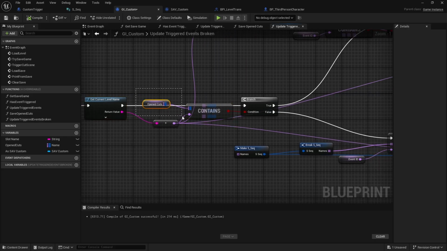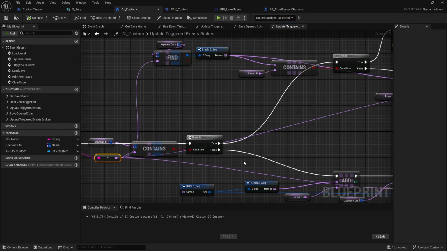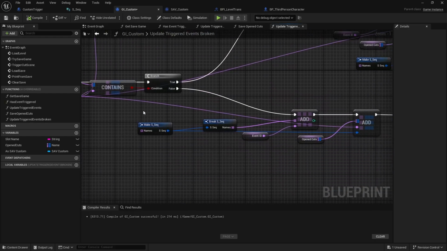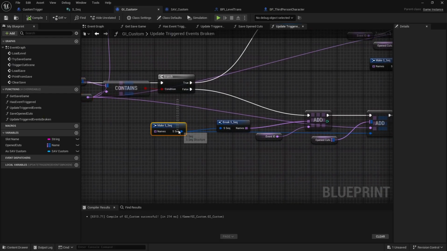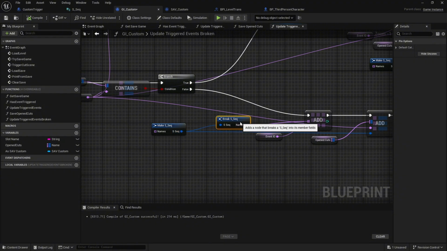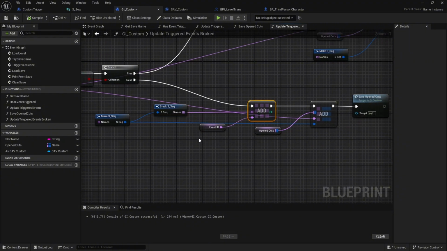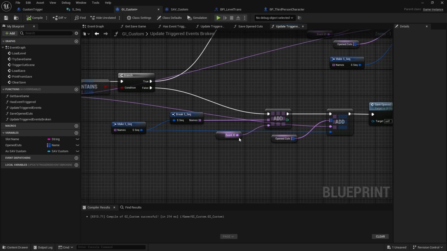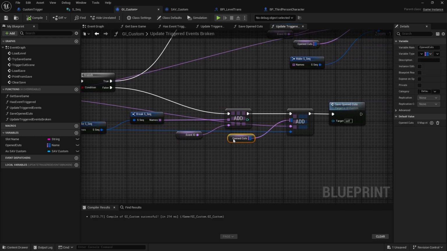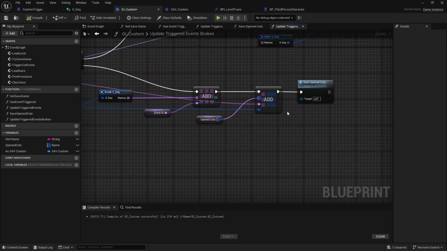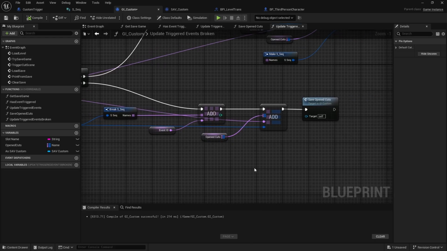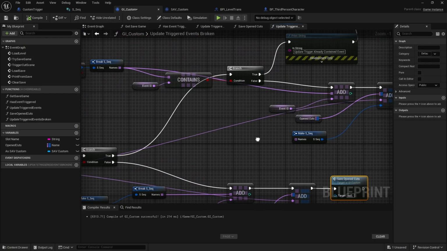So what this person does is they get the current level name. They see if the opened cuts map contains that level name. If it does, they run logic, and if it doesn't, they run logic. So if it doesn't already contain the map ID, then they're going to make the custom structure, which is the array of names. Then they're going to break it open and add the event ID to that array, and then add a new entry into the map with the map name, or the level name, and that structure that they've made over here, and then save the game.